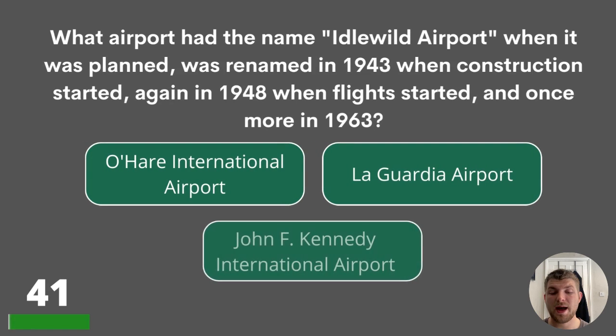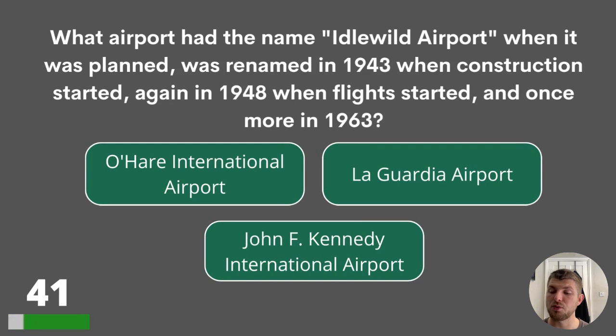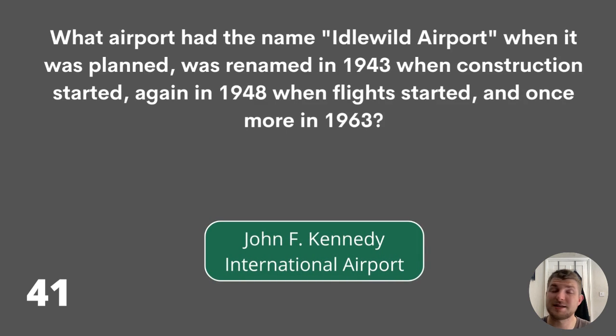41. What airport had the name Idlewild Airport when it was planned, was renamed in 1943 when construction started, again in 1948 when flight started, and once more in 1963? O'Hare International Airport, LaGuardia Airport, or John F. Kennedy International Airport? And that's the answer, the John F. Kennedy International Airport.